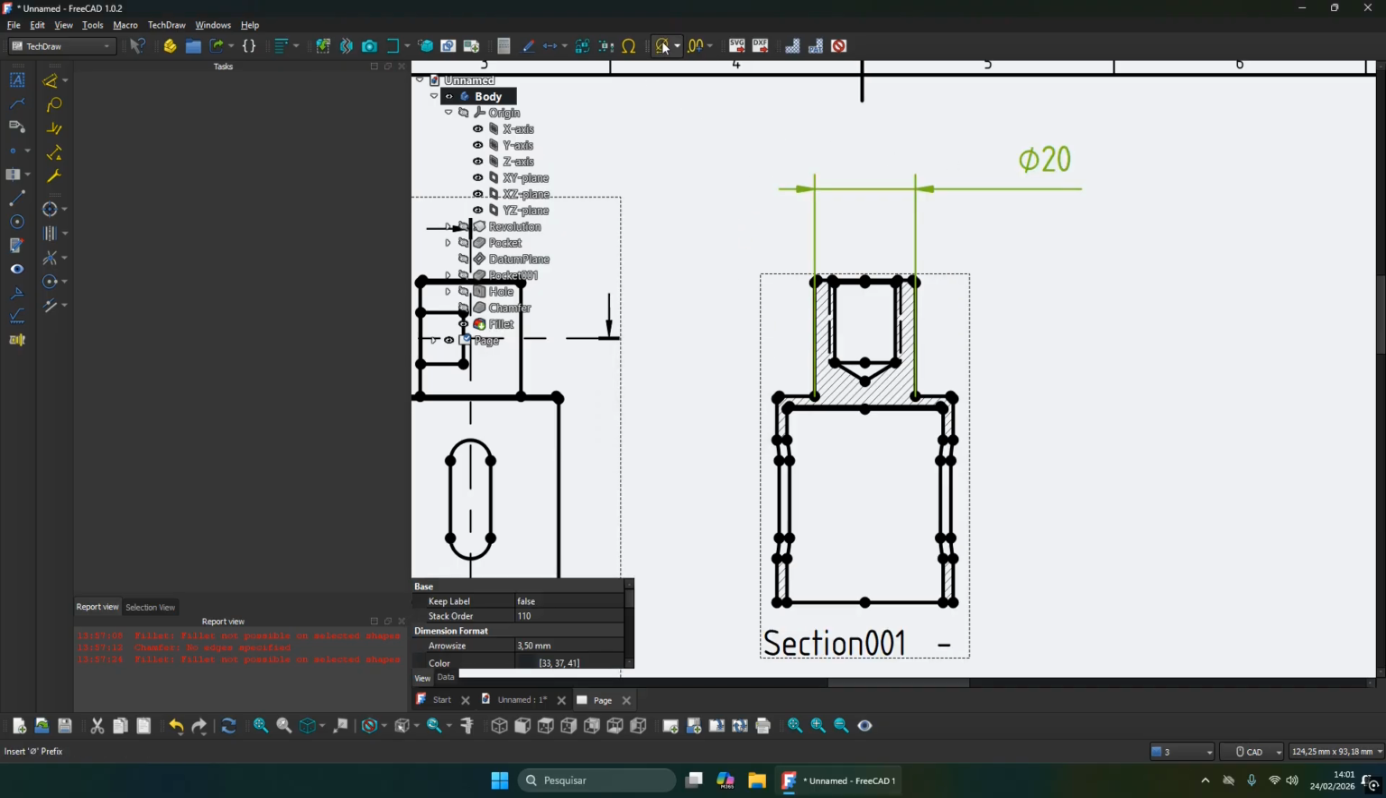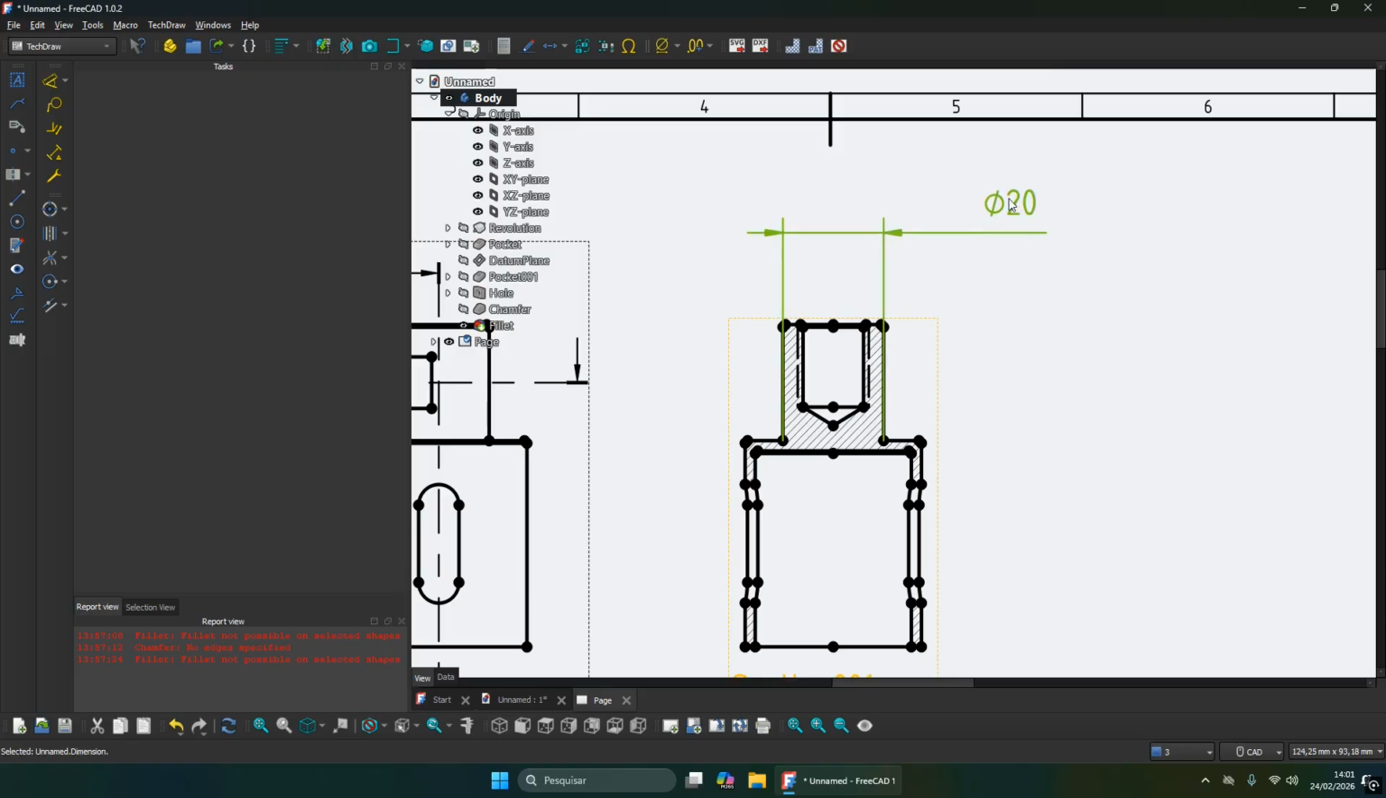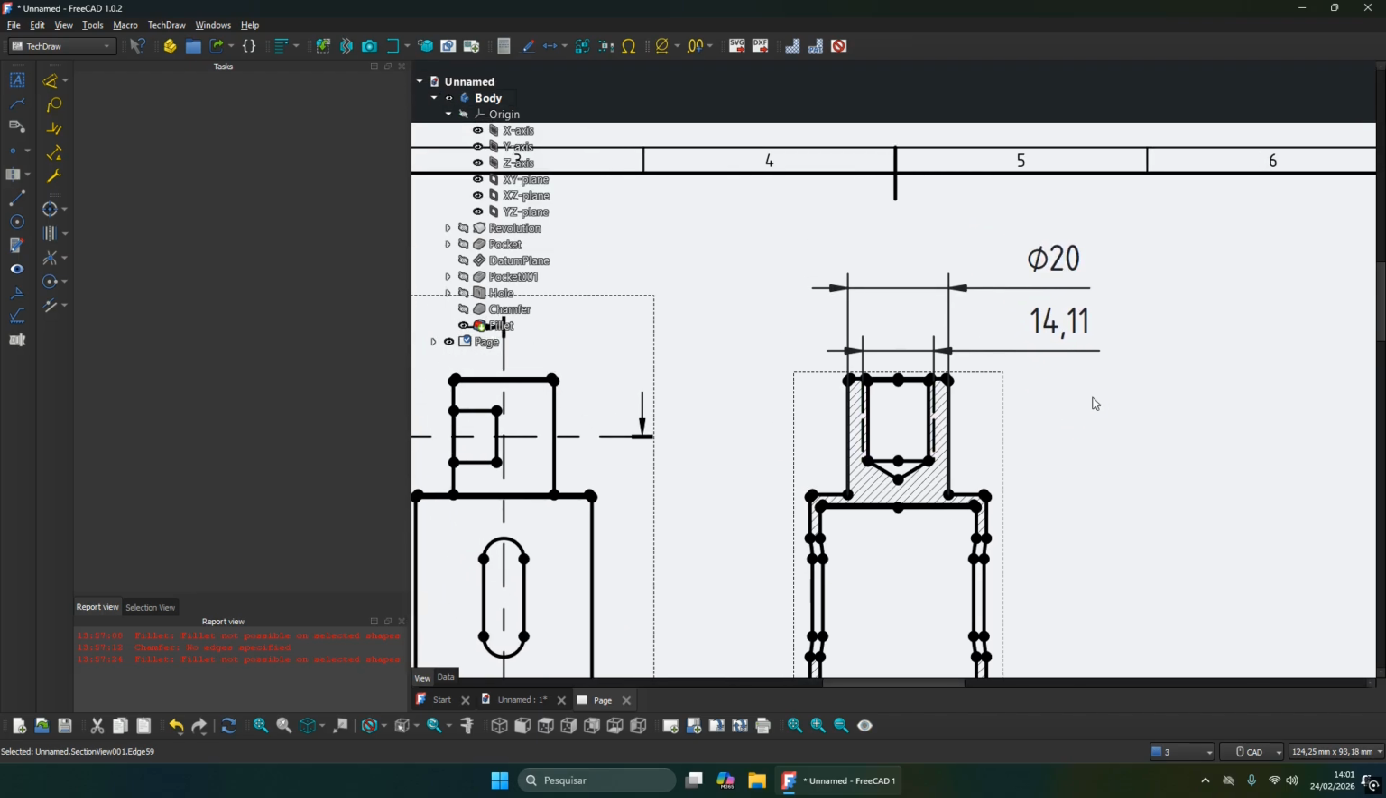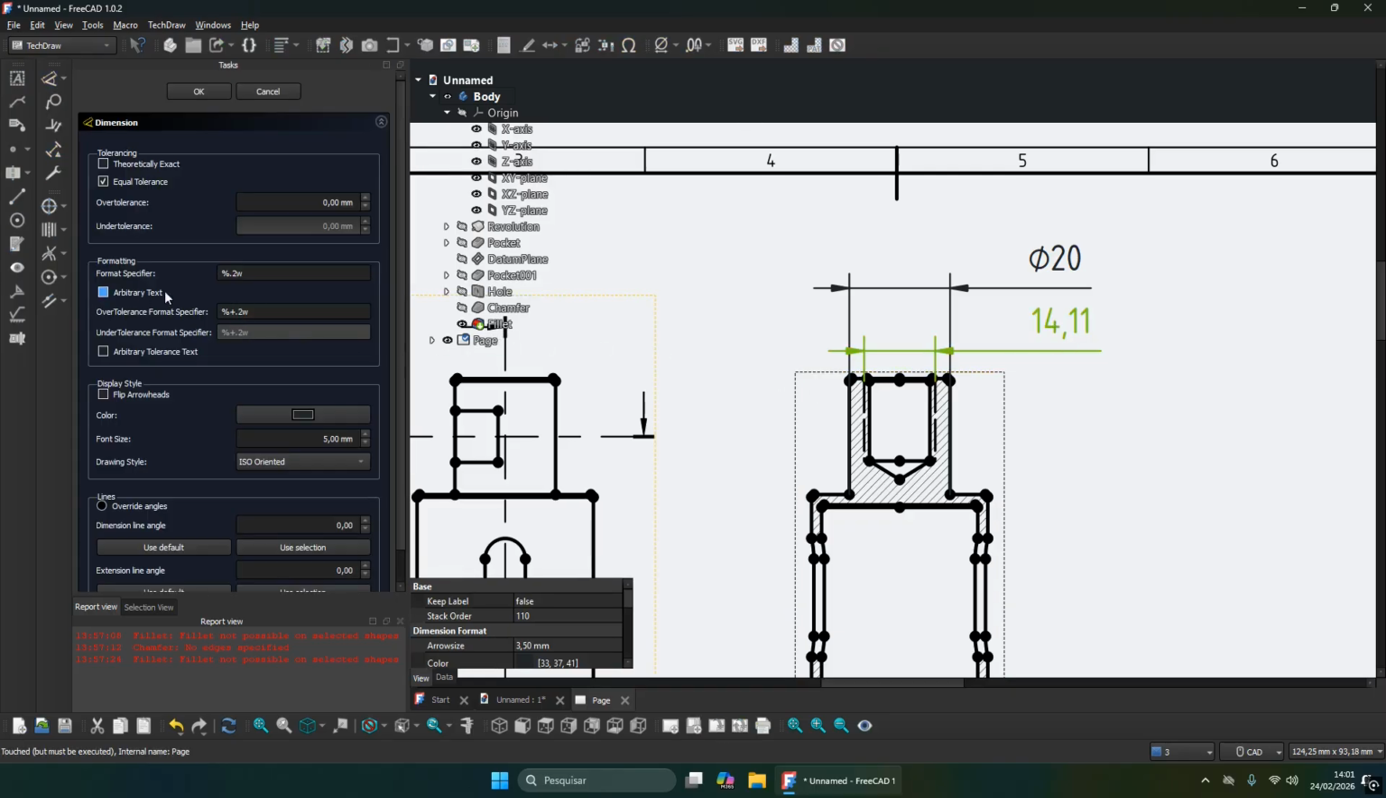This one needs a diameter symbol, diameter icon, and another dimension here. We need this to be a thread dimension, so double click here and let's remove the arbitrary text. Instead of that, put here M and 14.